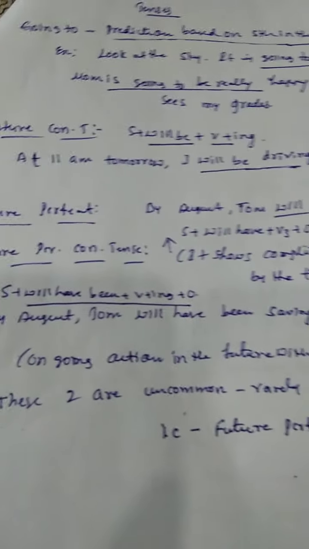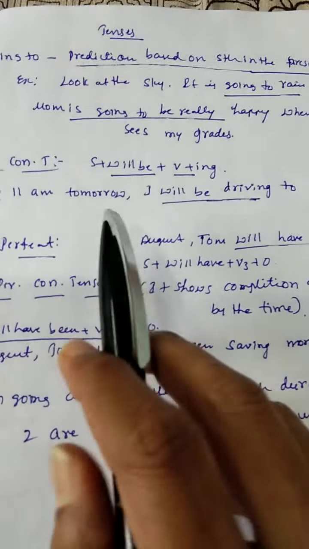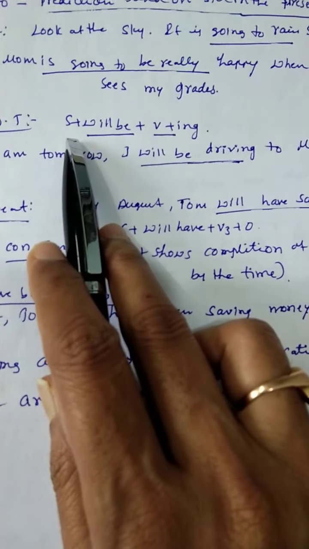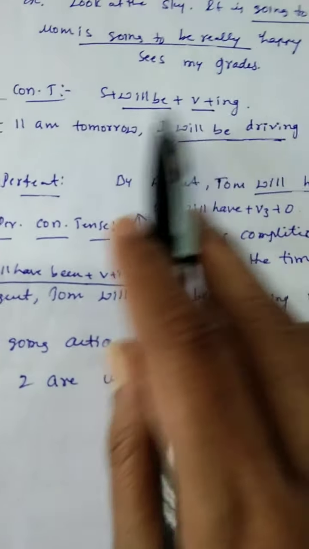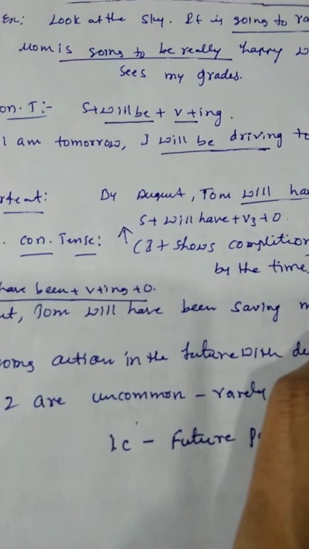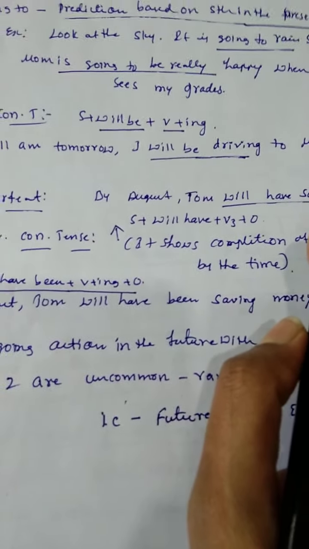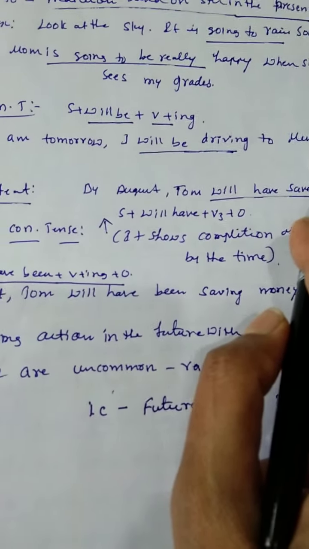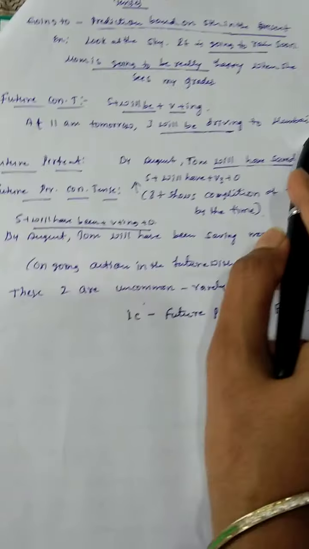The next tense is future continuous tense. The structure of future continuous tense is subject plus will be plus verb plus ing form. At 11 a.m. tomorrow I will be driving to Mumbai. If the action is going on in the future, then you have to use this future continuous tense. The example is at 11 a.m. tomorrow I will be driving to Mumbai.